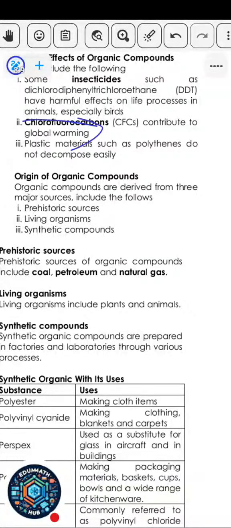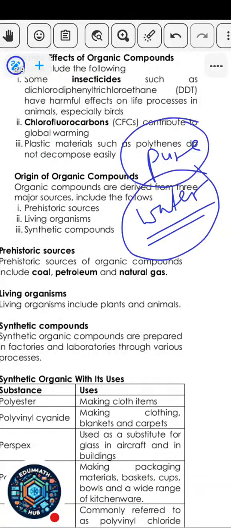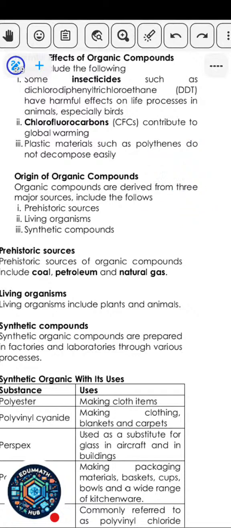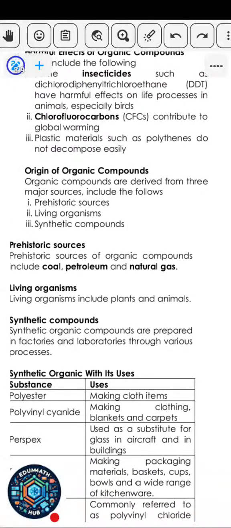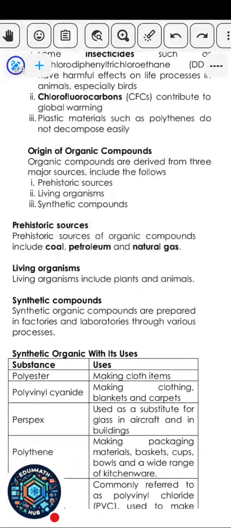The atmosphere becomes hot. They also have plastic materials such as polythenes. Okay, and these polythenes do not decompose easily. Take for example, pure water nylon. It doesn't decompose easily. That's why they can cause environmental pollution, because they do not decompose easily. Bacteria and other microorganisms cannot act on them. Plastic is non-biodegradable because it is very hard for plastic to decay. You understand? It's very hard for plastic to decay.